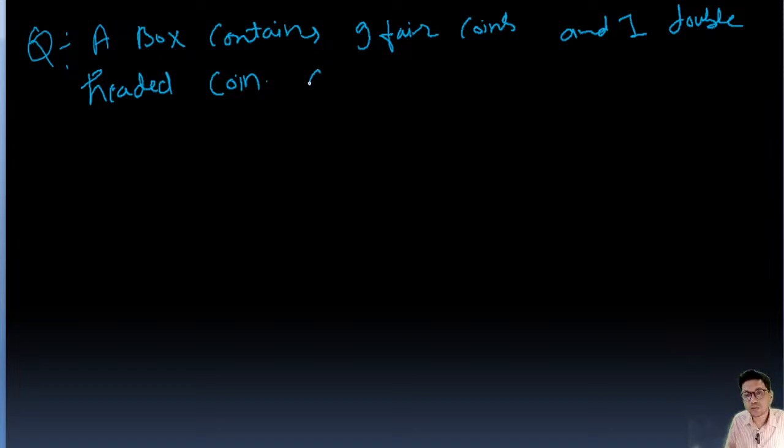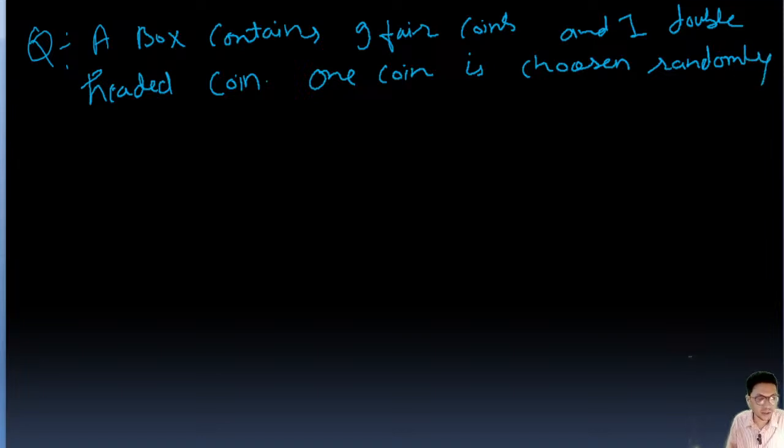One coin is chosen randomly from the box.